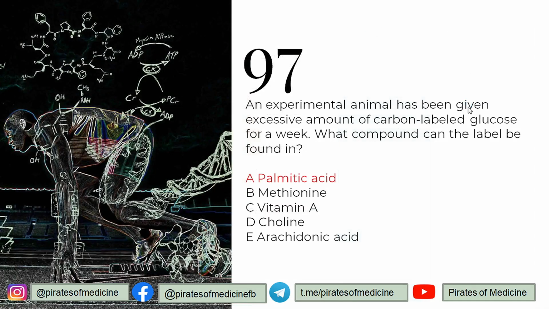Correct? So 97: an experimental animal was given an excessive amount of carbon labeled glucose for a week. What compound can the label be found in? So to understand this, let's take it a logical way. If you give an extra amount of glucose to someone, what would that glucose be used for?